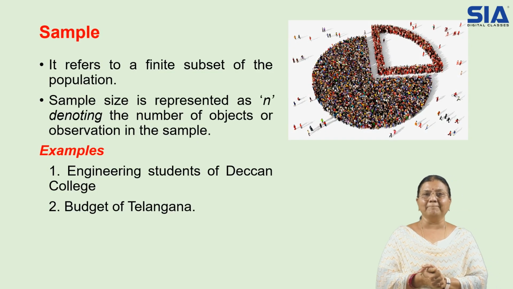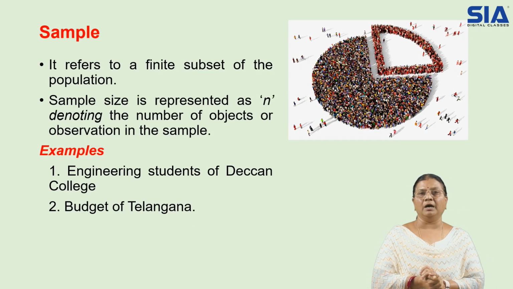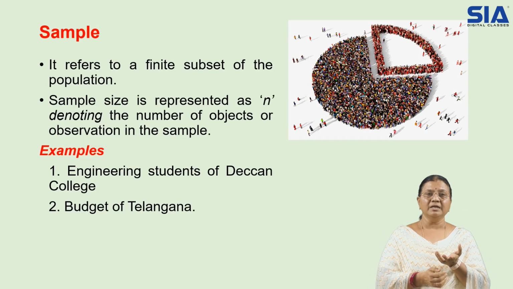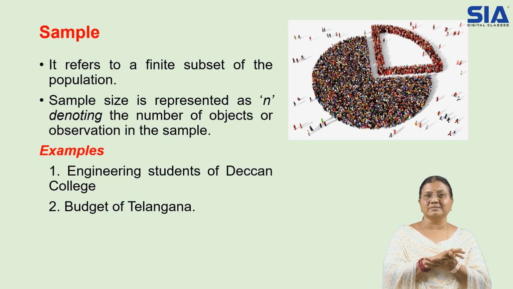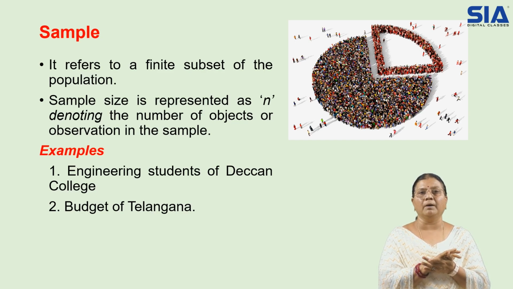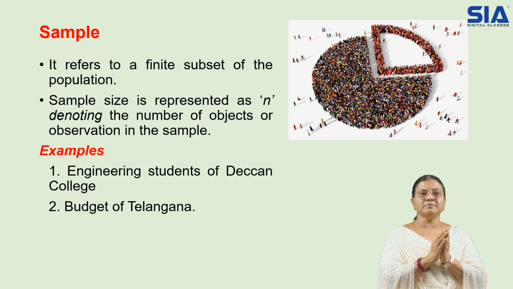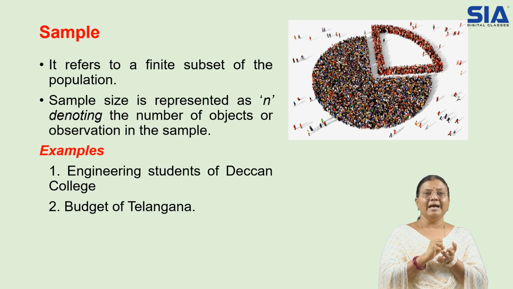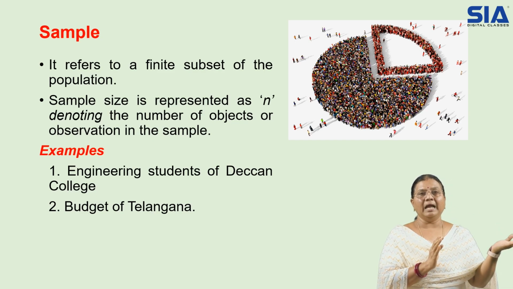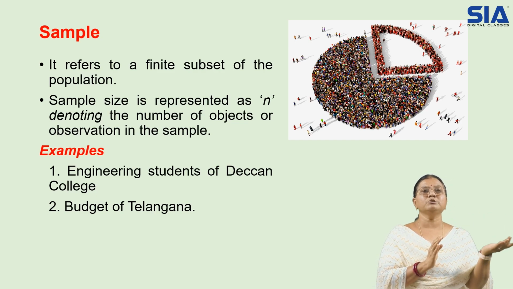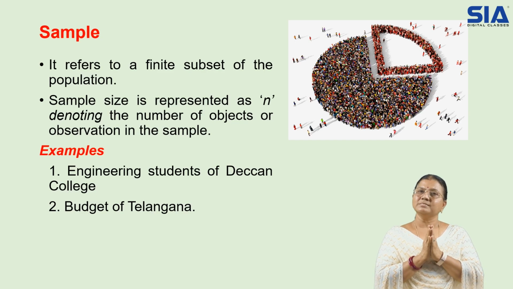Then what is a sample? As I already discussed about population, it is not easily possible to go to each person and know the details or study about that person. So what we try to do is make a sample, that means a part of the population. The sample size means the number of people. For example, the customers are 100. I may be choosing 10, or I may be choosing 20 for my study as the sample size.